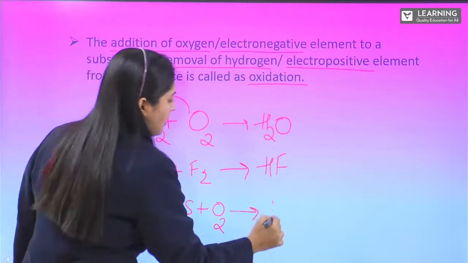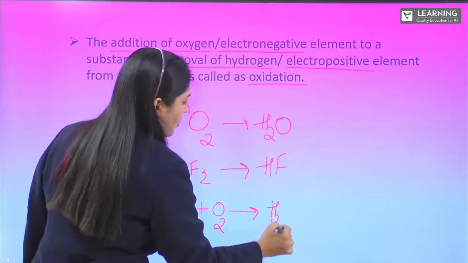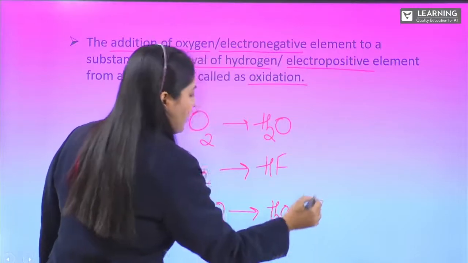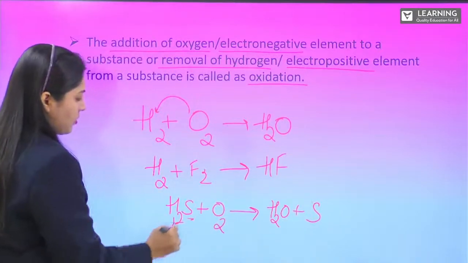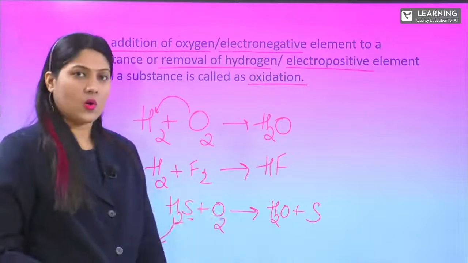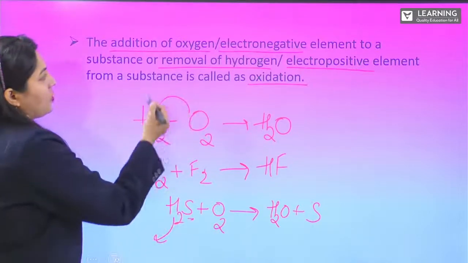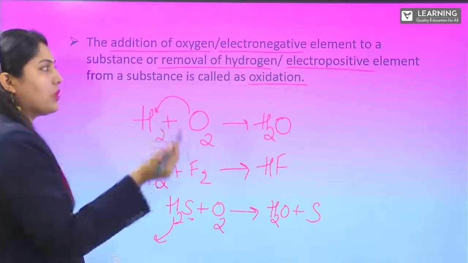So what happens? H2O plus S. From S, H has been removed, so S is undergoing oxidation. Likewise, we can take removal of an electropositive element.